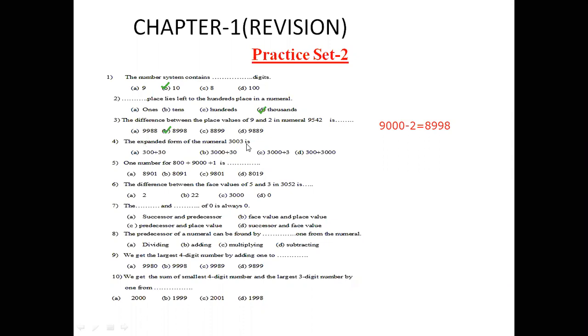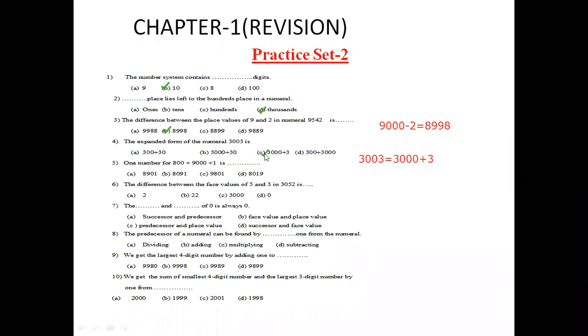Now, the expanded form of the numeral 3003. How can we write this number? We write 3000 plus, and there is no place value for the 0, so there is nothing to write there. Then lastly is a 3. Now, which option is written here? 3000 plus 3? Yes, that is the right answer. Okay, here you see this is your answer.